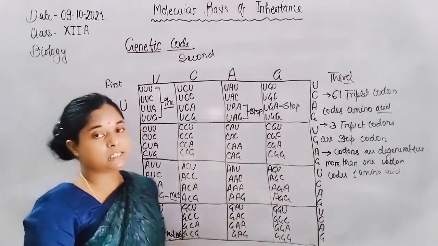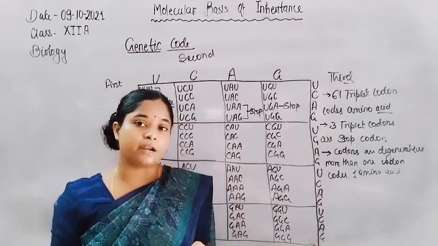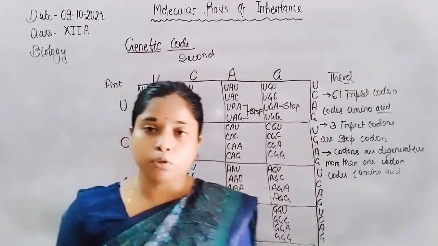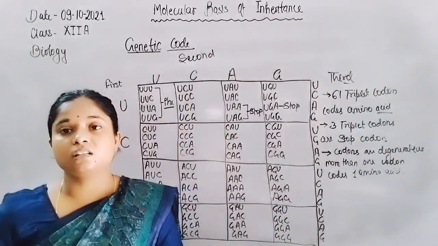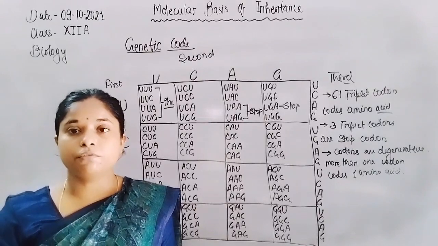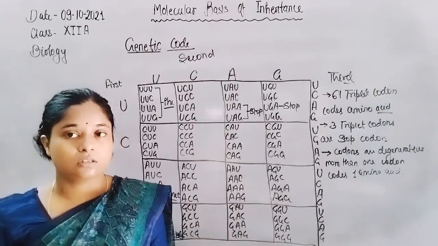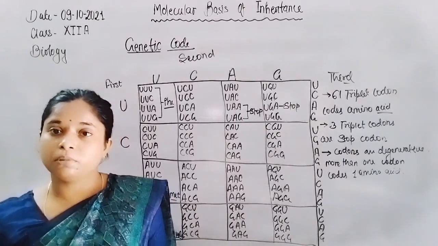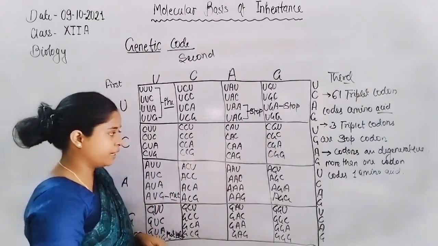If GUG is present in the middle of the strand, then it only codes valine. If it is present at the starting point from where synthesis starts in a prokaryotic cell, then it codes methionine, that is formyl methionine in prokaryotic bacteria.